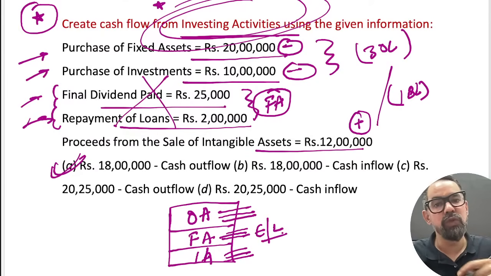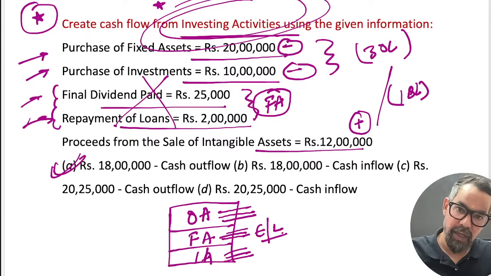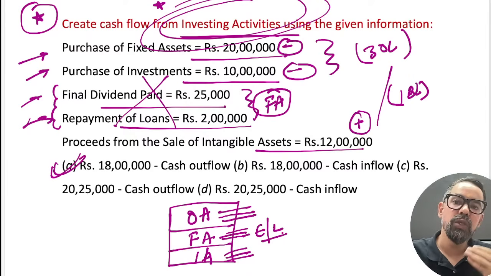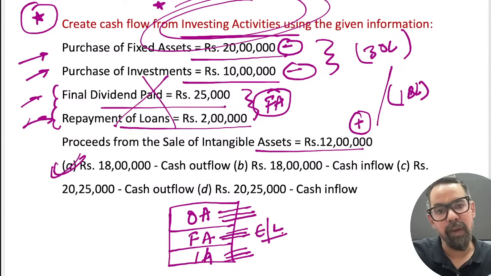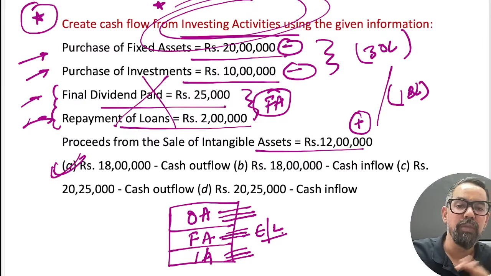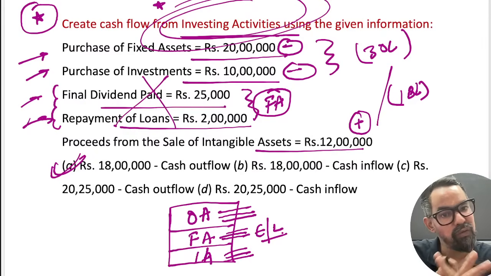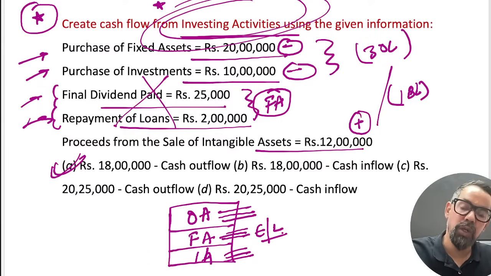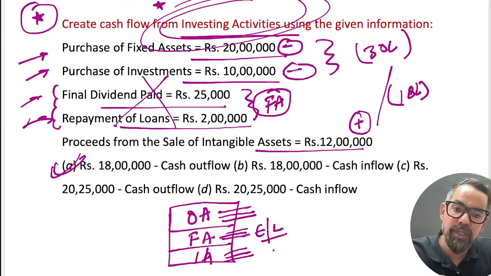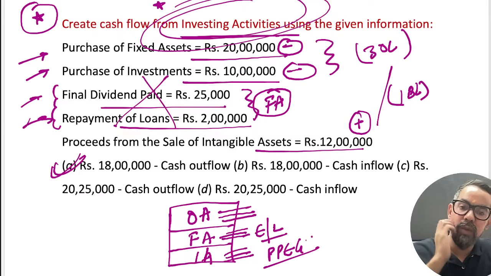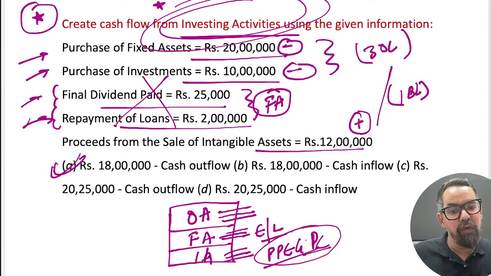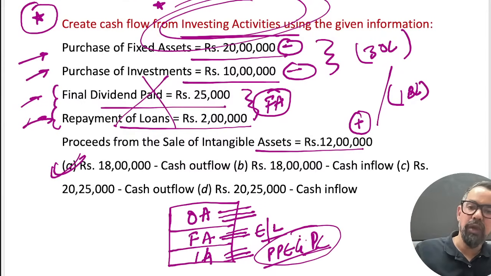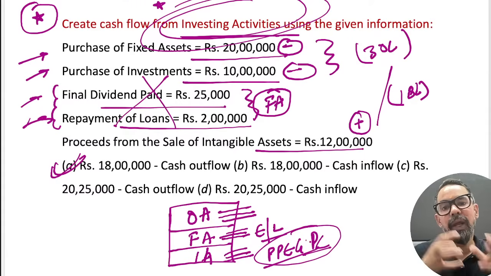Let's say your company issues some shares, that is an inflow from financing activity. If your company does a buyback of shares, that is an outflow from financing, because you have to pay the investors. If your company takes some loan, that is an inflow from financing activities. If your company pays off some loan, that is an outflow from financing activities. Now, investing activities relate to property, plant, equipment, goodwill, tangible or intangible assets, patents, copyrights. If you are buying these, it is an outflow. If you are selling an existing patent, copyright, or machinery, it is an inflow.